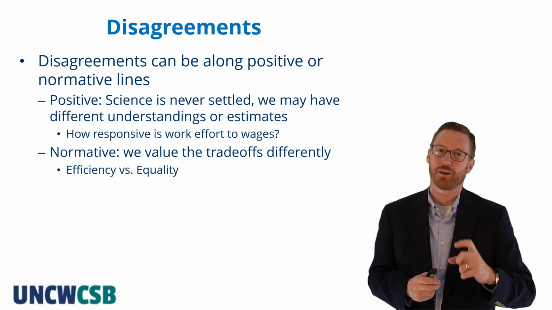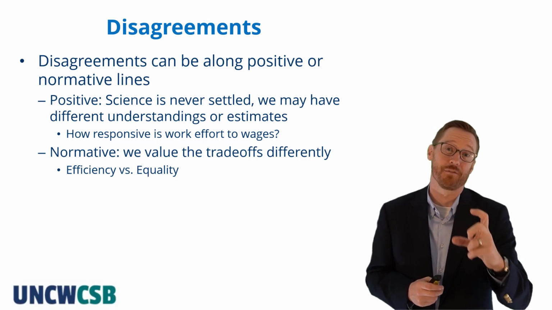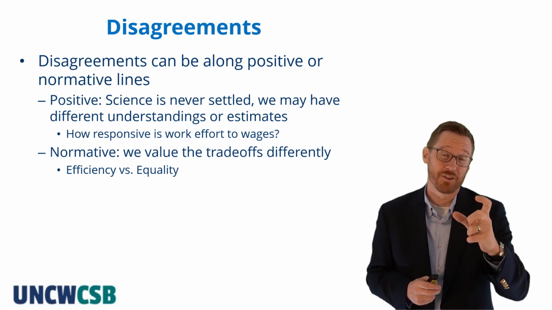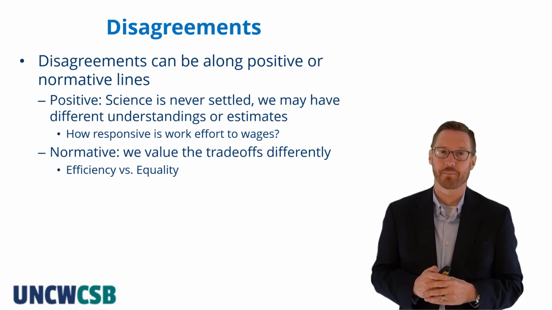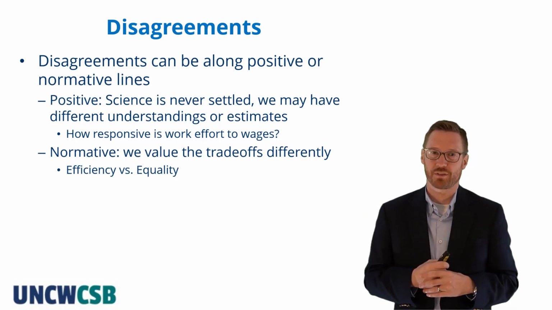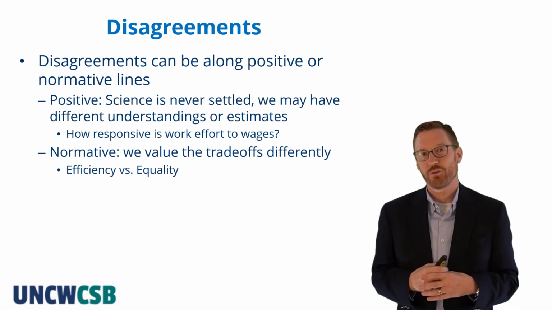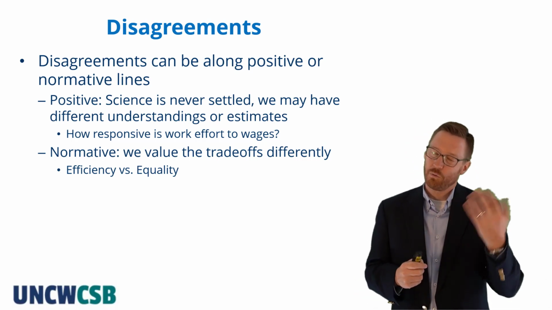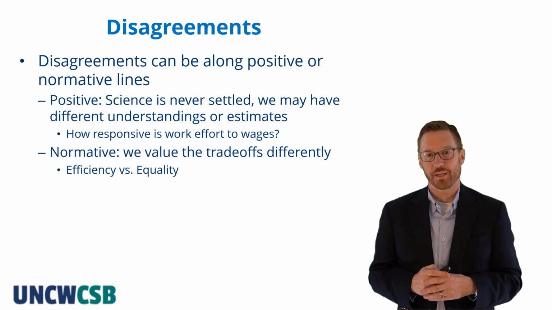This is a disagreement along positive lines. It's a disagreement along the lines of facts, right? We just think that that number, that fact, might be a little different, and that's why we disagree. The other reason we could disagree could be along normative lines. Maybe we value trade-offs differently. One person values efficiency, one person values equality.